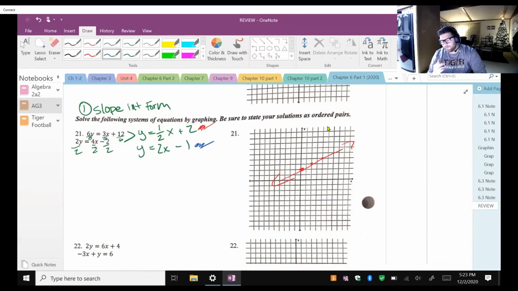My blue line, my bottom line, I have a y-intercept of -1. So I go down to -1. I place a point. I'm going to go up 2 over 1, up 2 over 1, and voila.